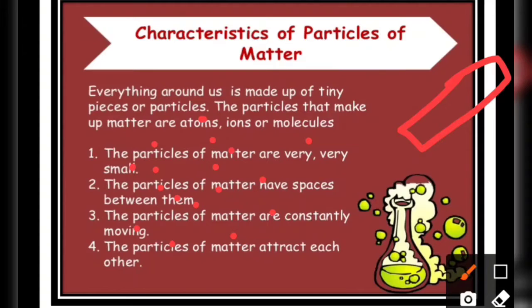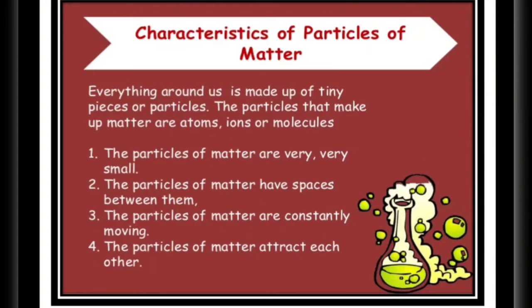Similarly with other examples also. A table is made up of wood. If you start scratching it, you will find the scrapings of the wood only. It means these are made up of tiny particles of wood, which bind together to form a particular shape. So the first property, that matter is made up of particles, is clear.